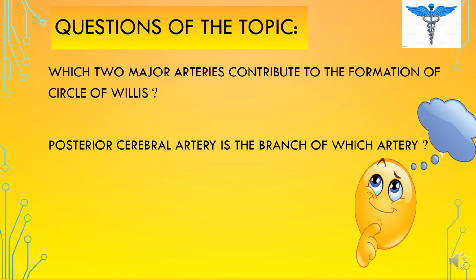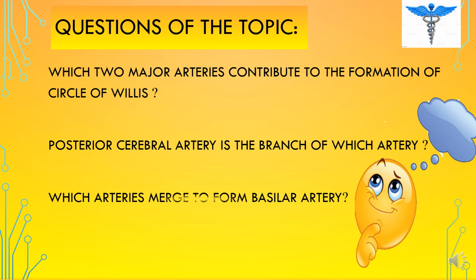Now moving towards the next question: the posterior cerebral artery is the branch of which artery? We studied the posterior cerebral artery in our previous slide, and that was the branch of the basilar artery. So the posterior cerebral artery is the branch of the basilar artery. The third and last question of today's topic is, which arteries merge to form the basilar artery? To conclude, we studied that the vertebral arteries, which arise from the first part of the subclavian artery, merge when they reach the anterior surface of the medulla oblongata just below the pons. It forms the basilar artery. So I will repeat my answer: the vertebral arteries merge to form the basilar artery.